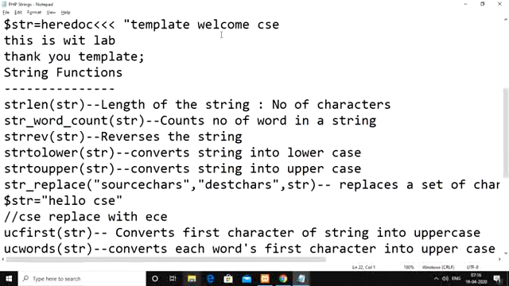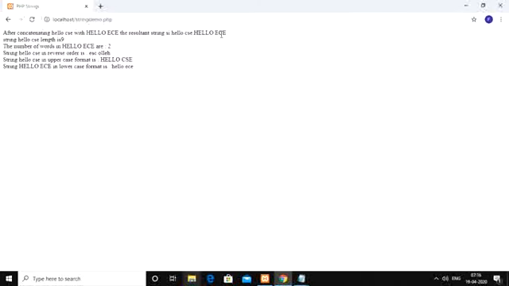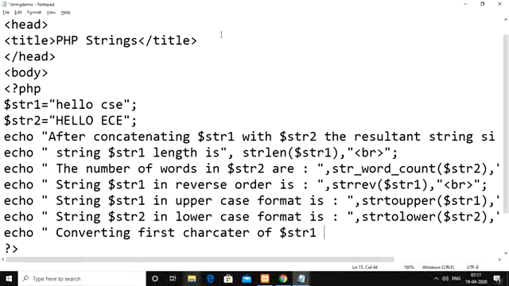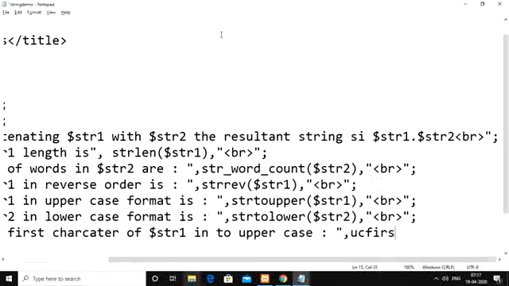Followed by that we are having UC first and UC words. Converting first character of $str1 into uppercase, the resultant string we get is UC first of $str1.